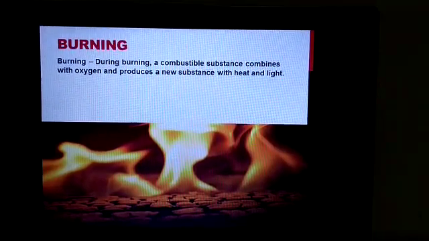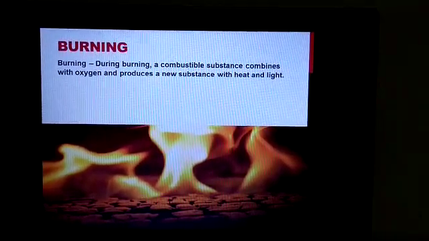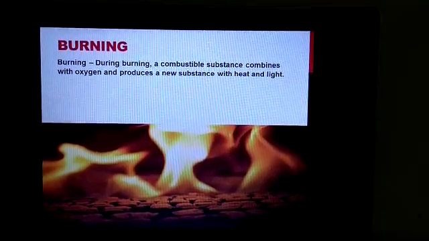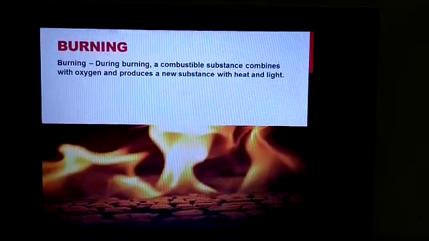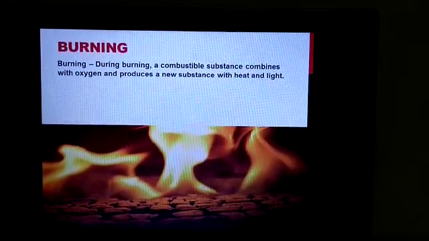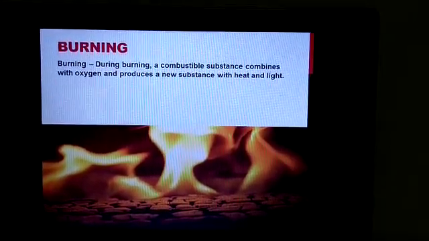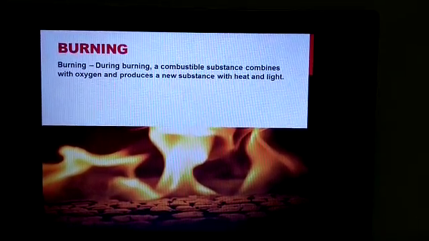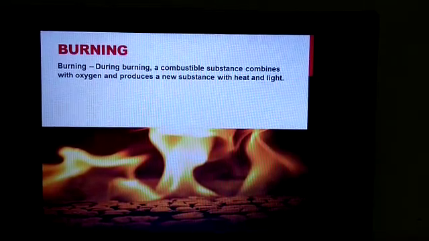During burning, a combustible substance combines with oxygen and produces a new substance with heat and light. So burning is a chemical change because when a substance undergoes the process of burning, there is a production of a new substance.